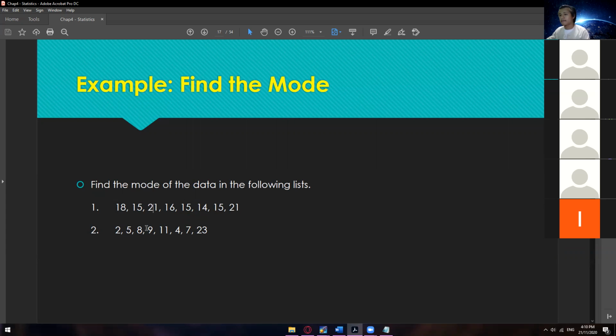How about number 2? So we have two here. No, of course, this one is not part of the data. This one is just the designation for number 2. So what is our answer in number 2? If we don't have a mode, then we could say no mode.